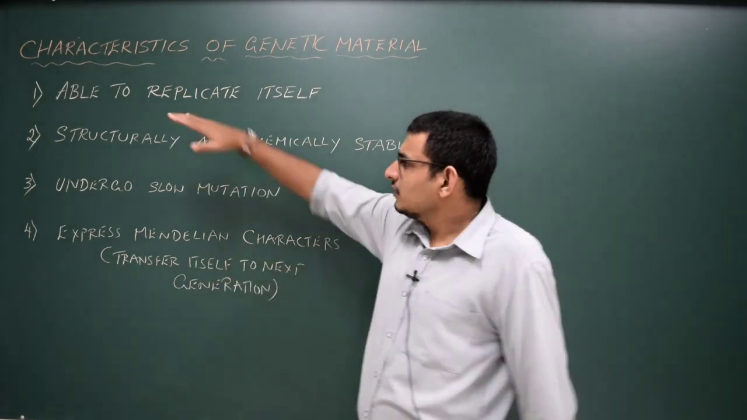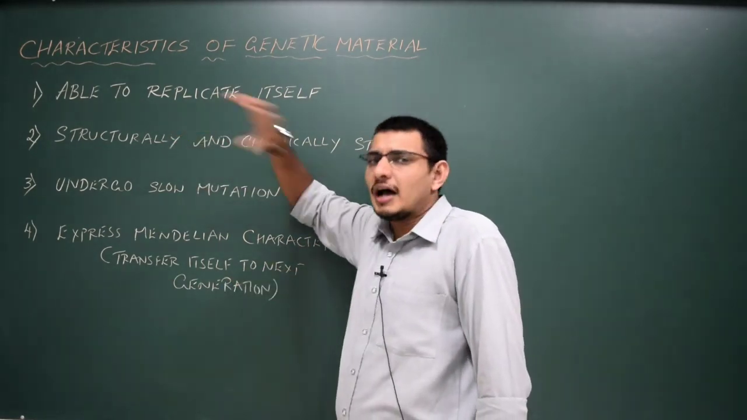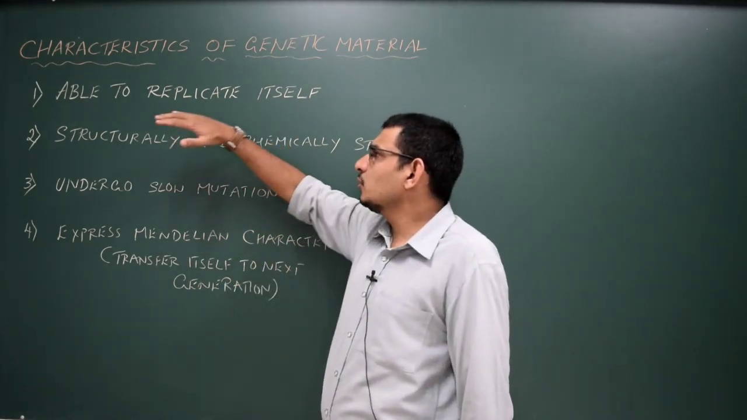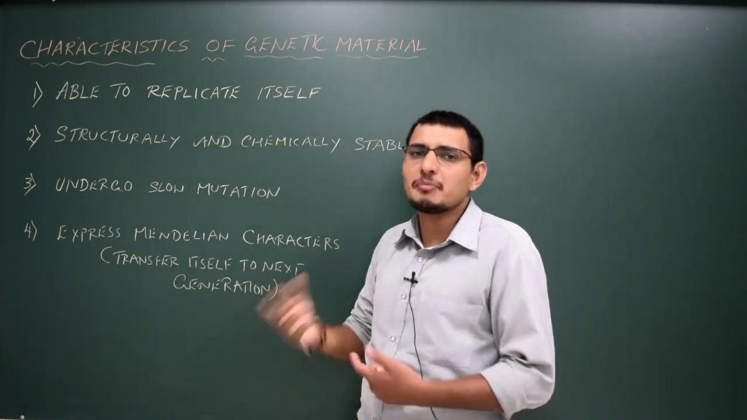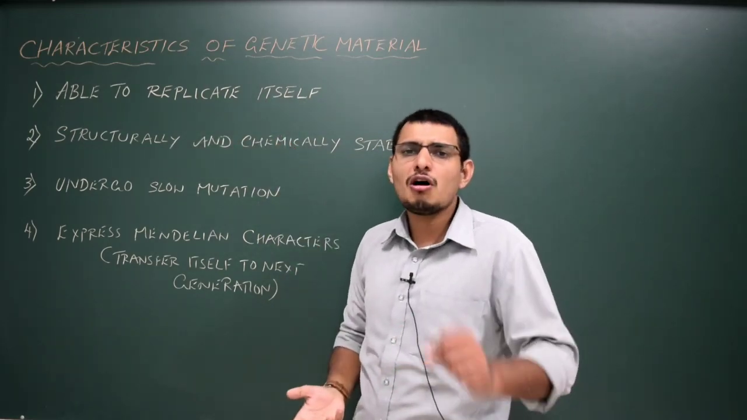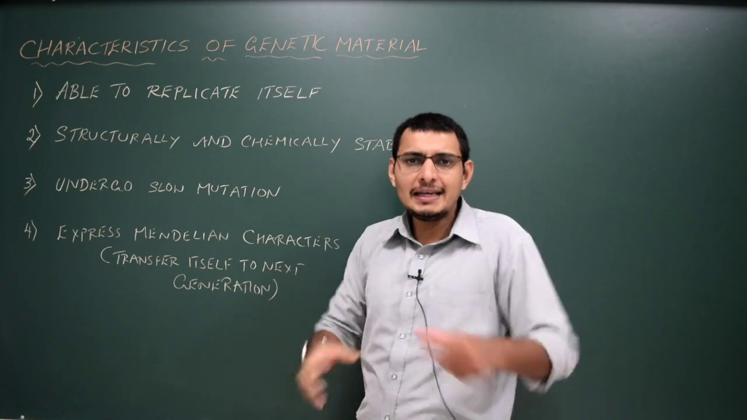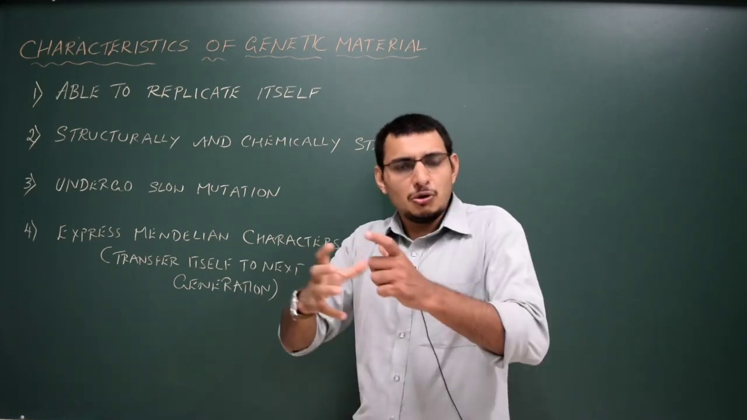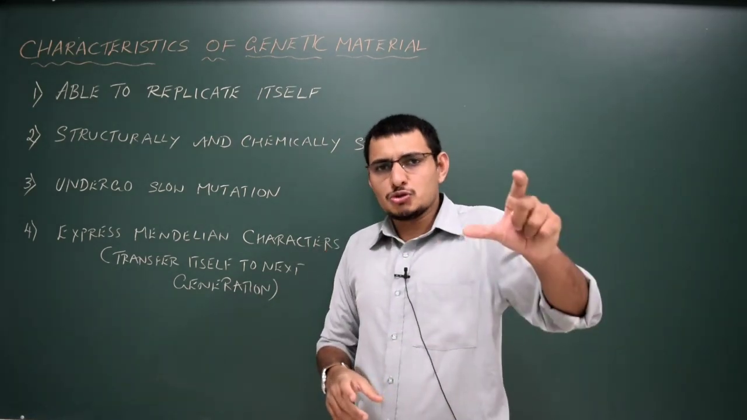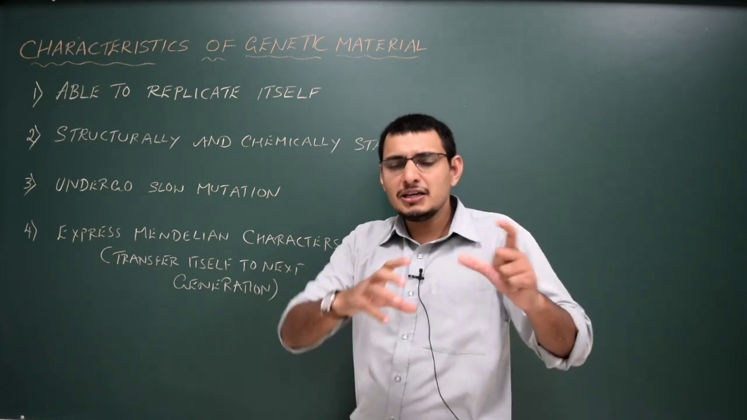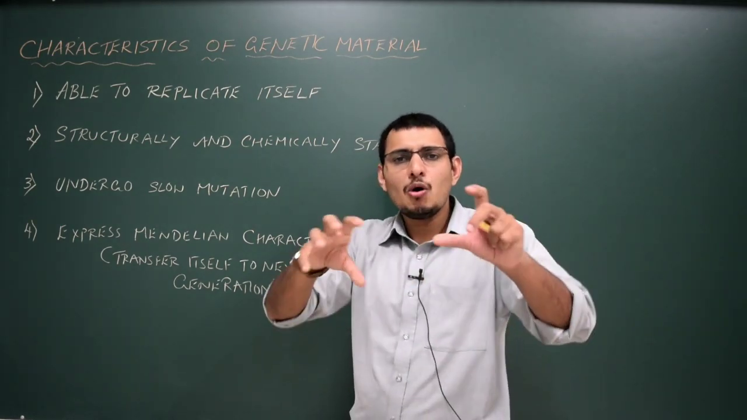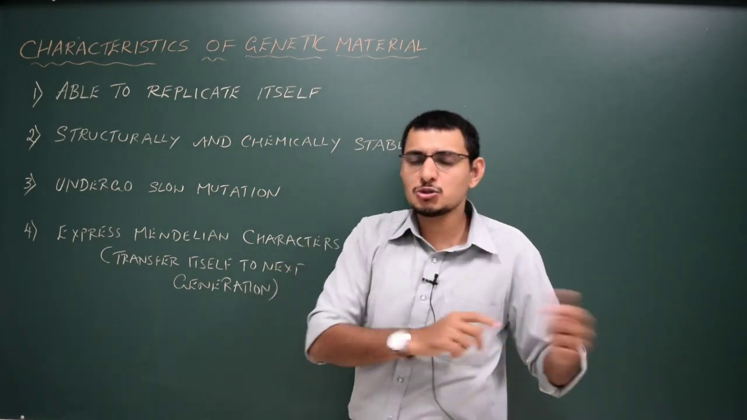The first property of a good genetic material or ideal genetic material is it should be able to replicate itself. What is the meaning of replication? Replication means production of its own copies. Why does it have to produce more copies? You know that during cell division, the chromosome, which is nothing but DNA, should be shared equally among the daughter cells. That's why it has to replicate.